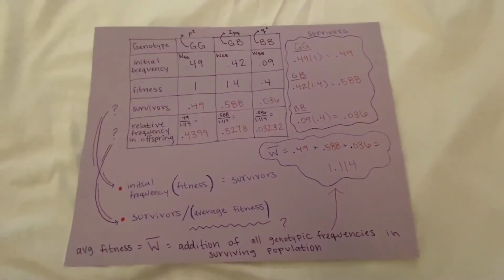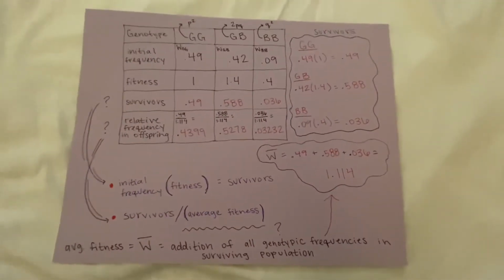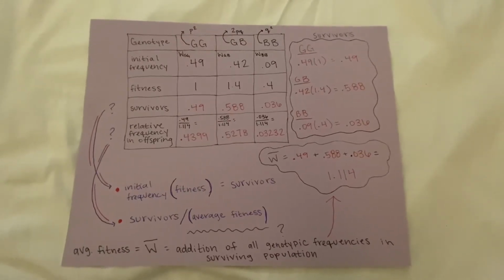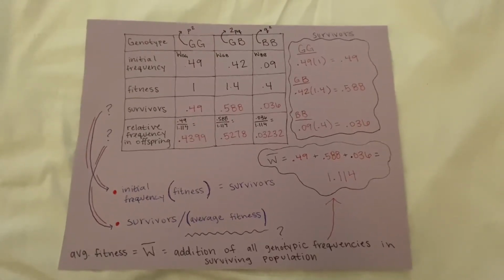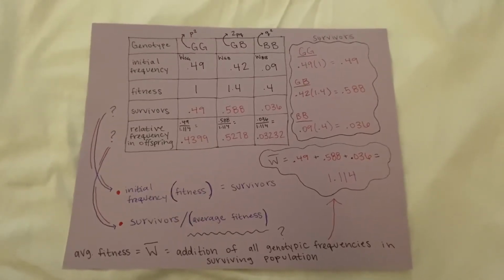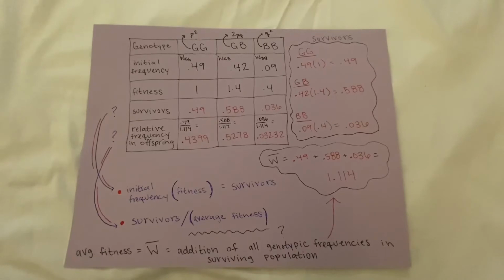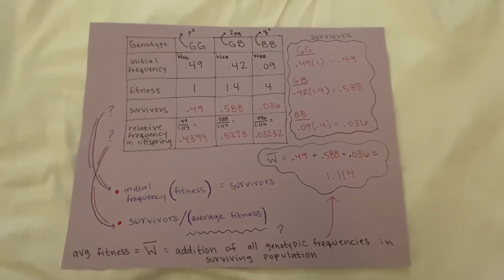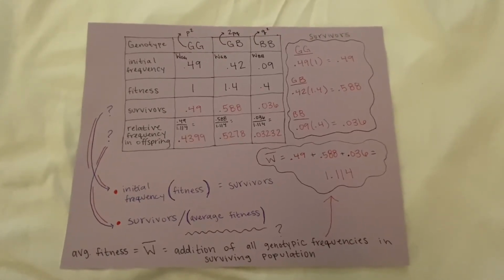When selection occurs, we have to determine the frequency of both the surviving population and the survivors' offspring. Since we have the frequencies of the initial genotypes in the population and the fitness values of each, we multiply those values to get the frequency of the survivors. Adding together all the survivors' frequencies, we get the average fitness. To get the frequency after selection, we divide each surviving genotype's frequency by the average fitness.